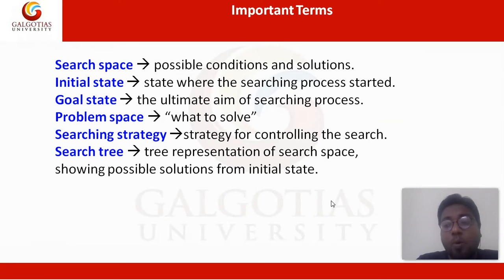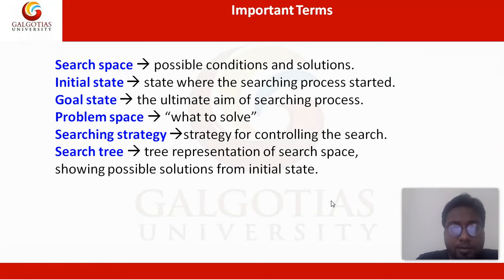The problem space: what is the problem, or what to solve. The problem space is how to define the best restaurant. This is the problem space. Now, searching strategies. You can, let's say, categorize the restaurants, like 5 stars, 4 stars, 3 stars, 2 stars, and 1 star. Or you go and visit them one by one in a linear way, or you categorize vegetarian and non-vegetarian, Italian, Thai, Mughlai. This is how you can strategize your search.